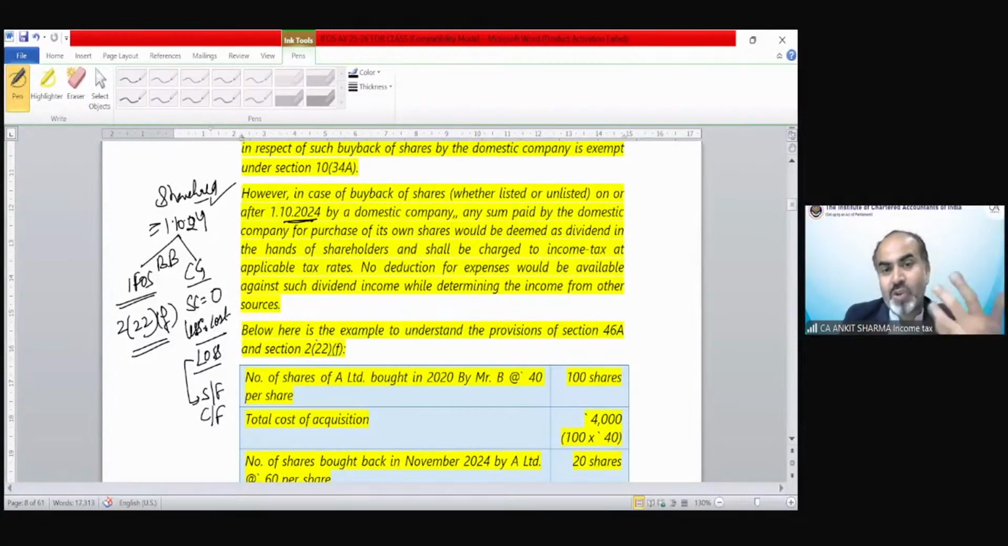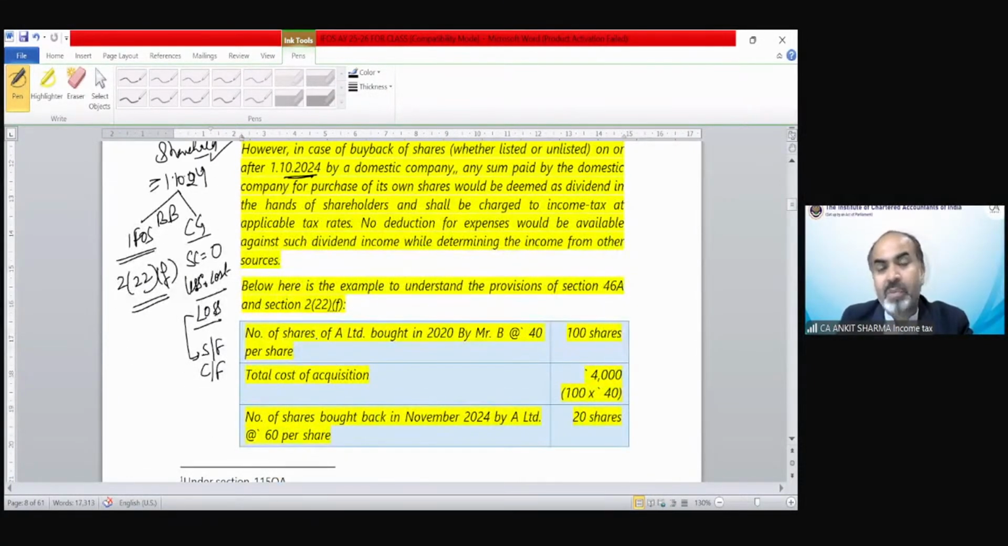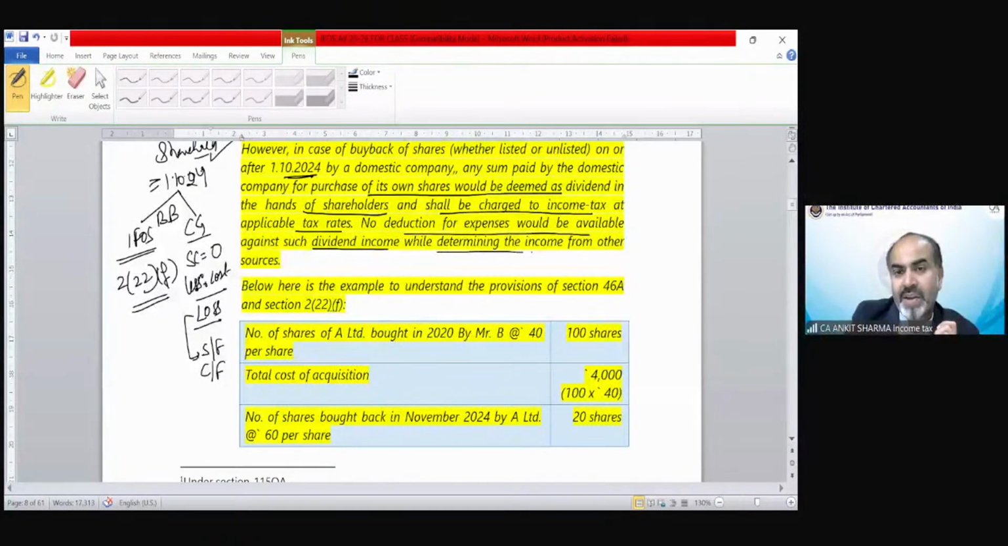So now the provision says the domestic company has been taken out of the purview of taxability. Now any sum paid by a domestic company for purchase of its own shares would be deemed as dividend in the hands of the shareholder and shall be charged to income tax at the applicable rates. No reduction for expenses would be available against such dividend income while determining the income from other sources. Below here is the example to understand the provision of section 46A under 2(22)(f).